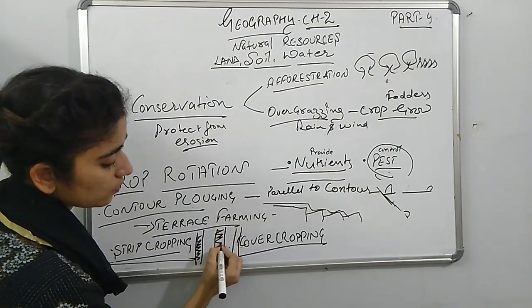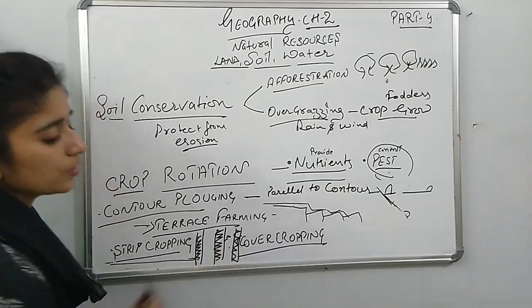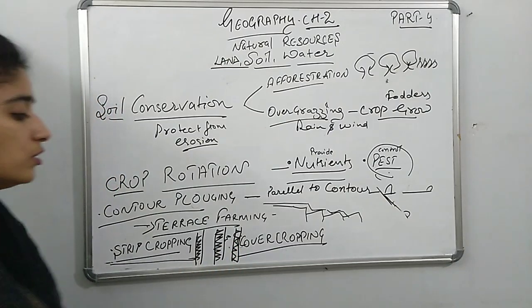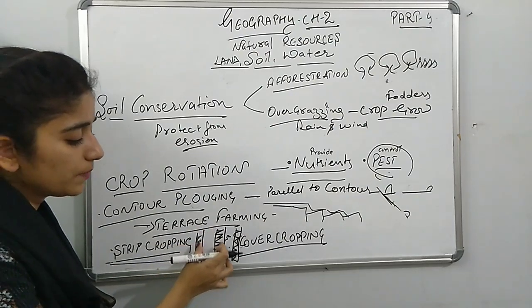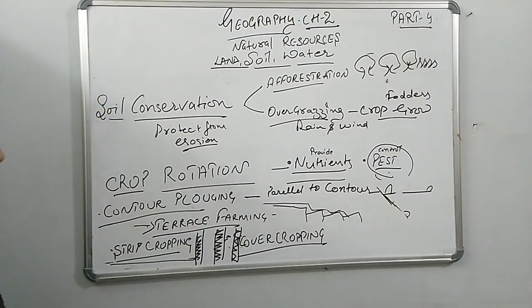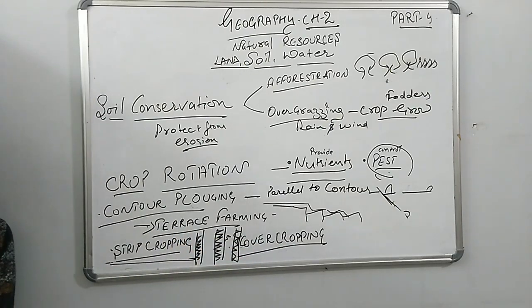Main crops will be grown in this area only, and here will be the usual grass or small shrubs. There will be no real crop. So there will be space between the two lines. This looks like strips, so it is known as strip cropping.